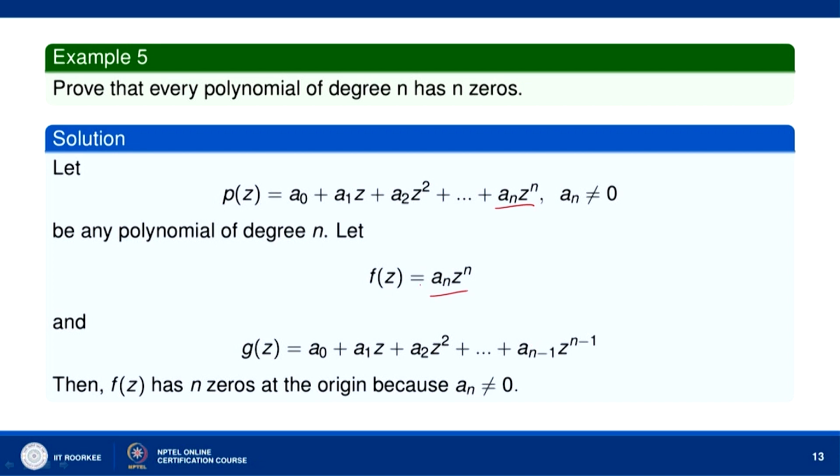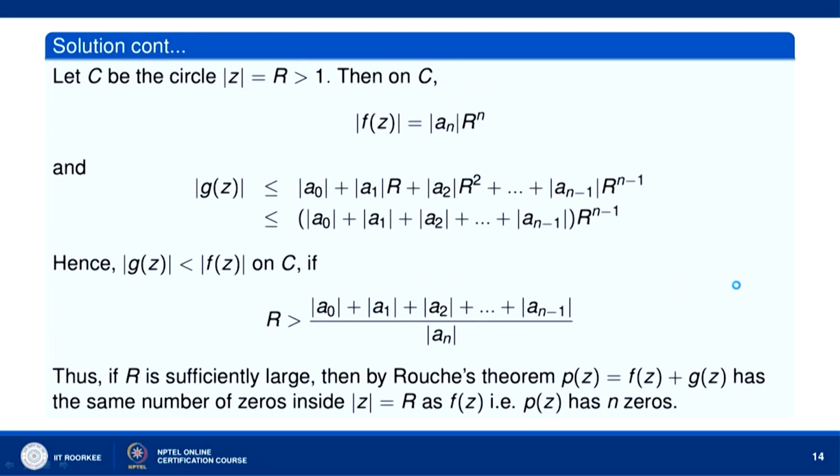Then you can see from the definition of f(z) equal to a n z to the power n, if you put it equal to 0, it gives you n zeros at z equal to 0, since a n is non-zero. So, f(z) has n zeros at the origin because a n is non-zero, and let us take C to be the circle mod z equal to r, where r is greater than 1. Let us take a circle mod z equal to r, and let us take r to be greater than 1.